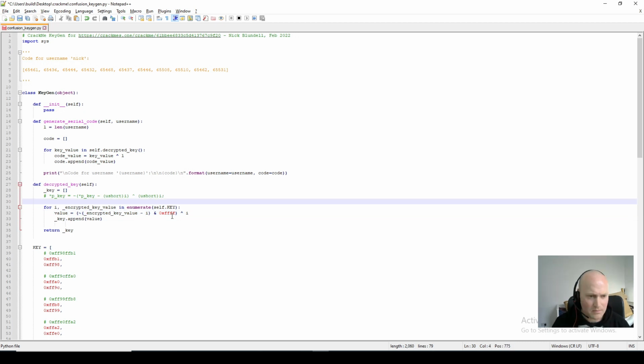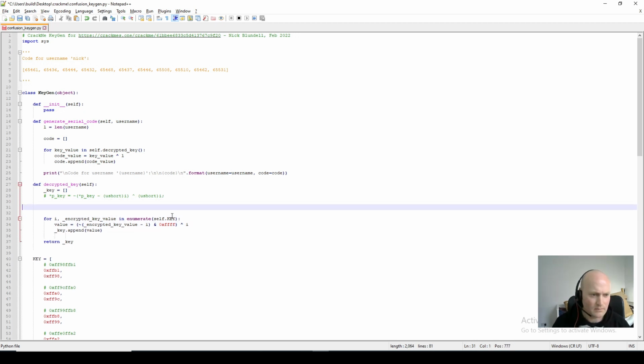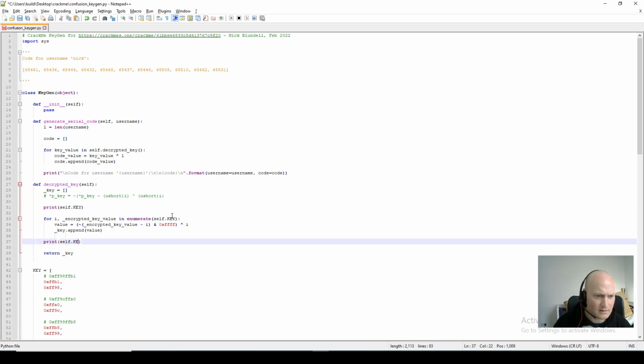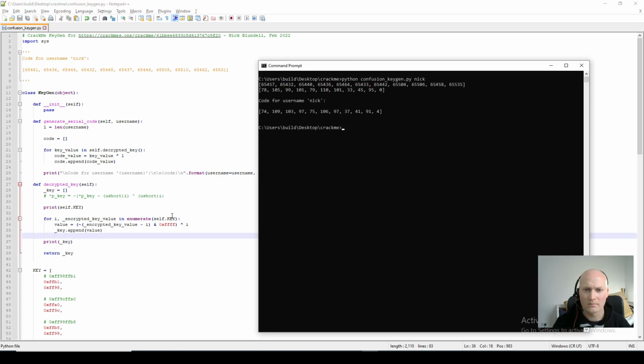So right, let's print out the key before and after we decrypt it, just to help us see if there's anything else we need to do. So print self.key, print key. Okay, so this is the key before we decrypt it, and this is the key after we decrypt it. And actually all these values fall into, well, let's have a look. I think they're ASCII characters.